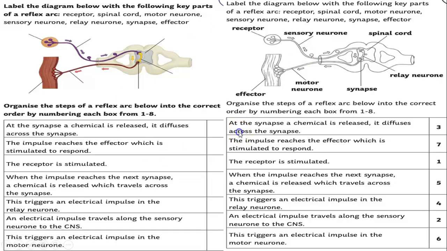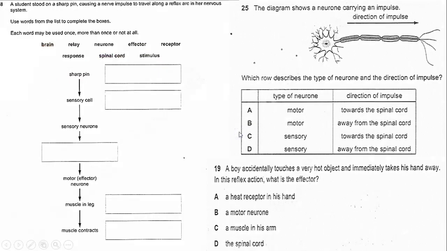Let's answer some other questions from the classified. So, a student stood on a sharp pin, causing a nerve impulse to travel along the reflex arc in her nervous system. Use words from the list to complete the boxes. Each word may be used once, more than once, or not at all.